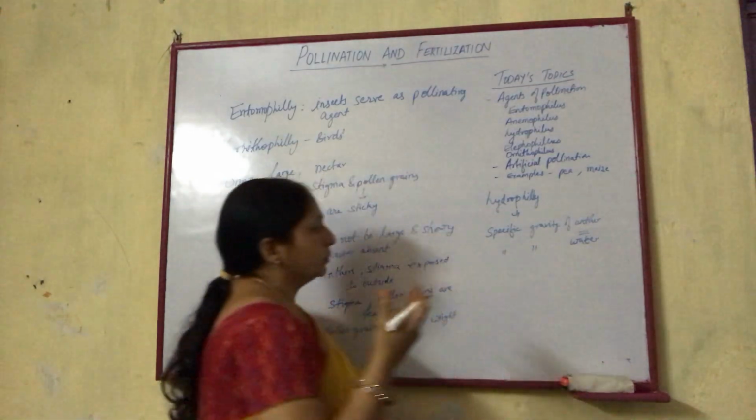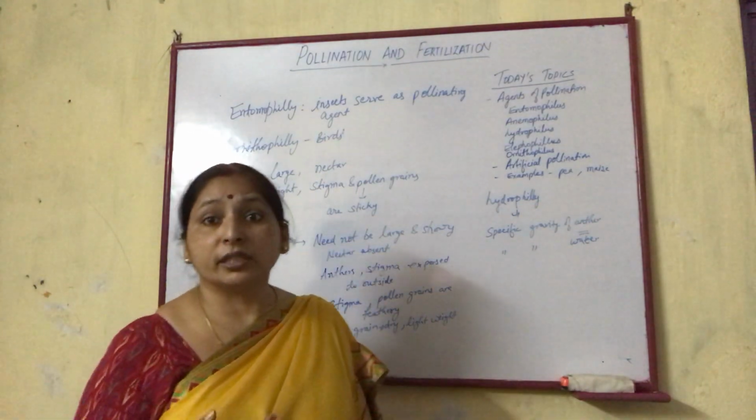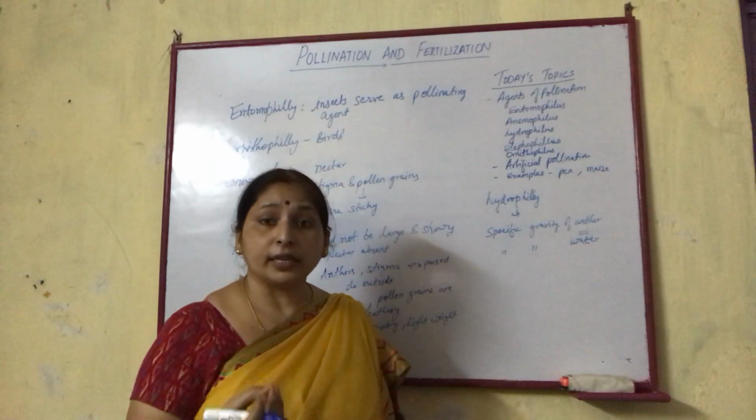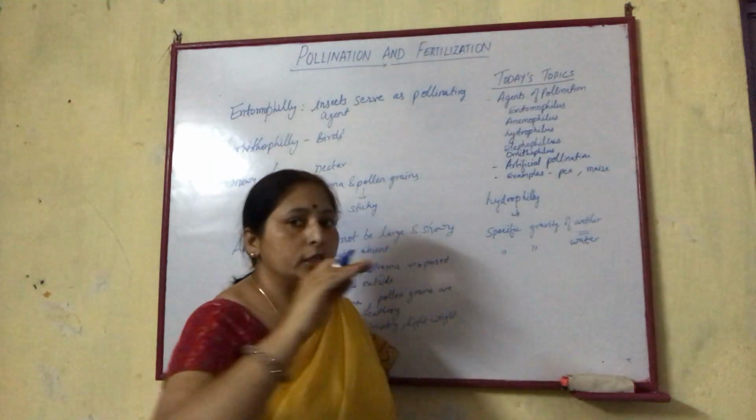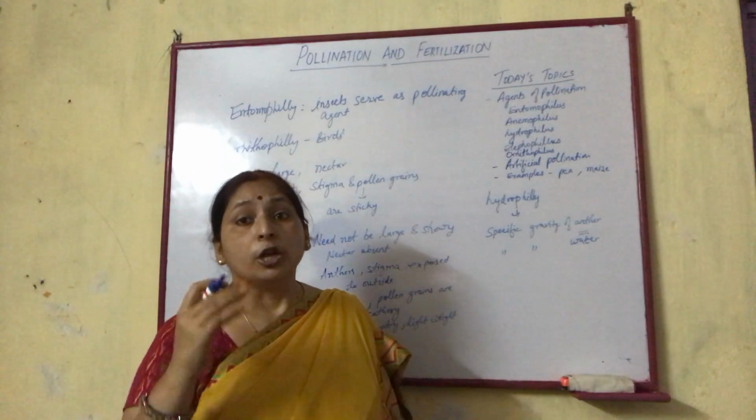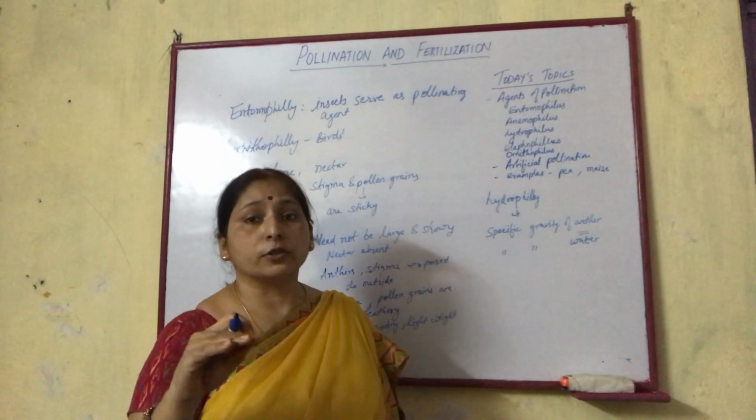Now this is a term we use in physics. When the specific gravity is equal, then the anthers float just under the surface, not above the surface, under the surface of water.